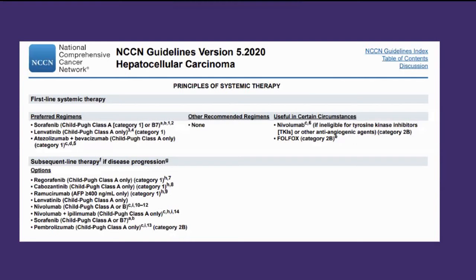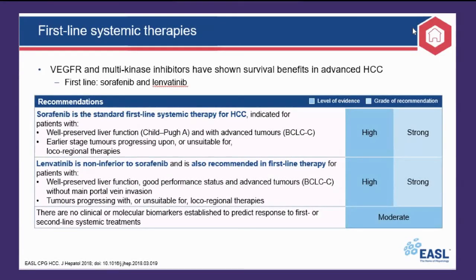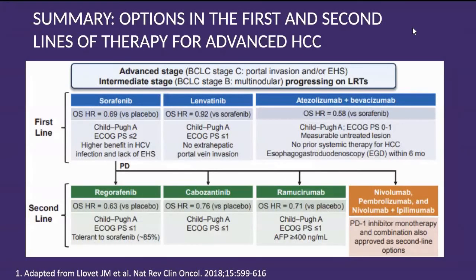So as per NCCN, we can see all these 3 combinations were approved as first line and all the other drugs were approved as second line settings. So these are some guidelines, and more or less these are similar, as I mentioned, to the NCCN setting. So this is just the same thing. If the patient is progressing on sorafenib, we have all these options. If progressing on lenvatinib, we have other options which we are left with.